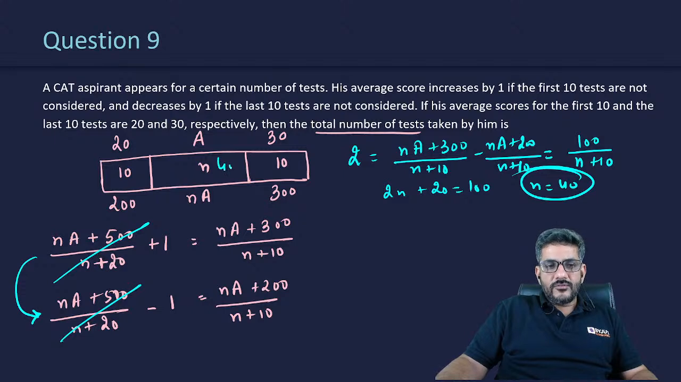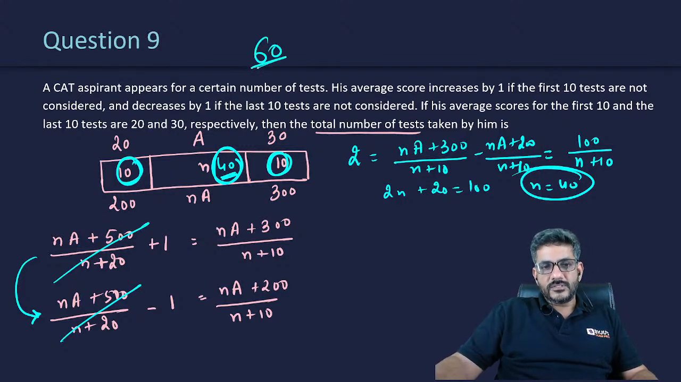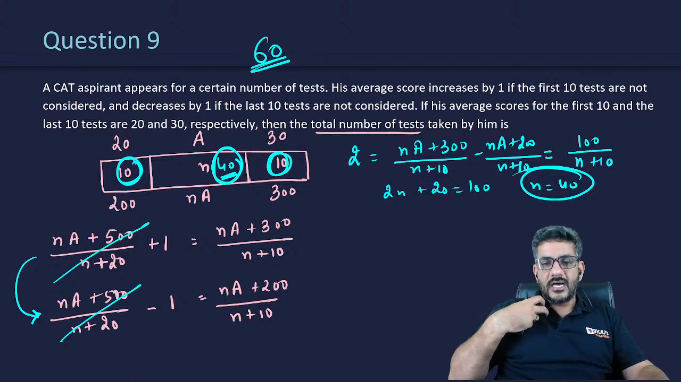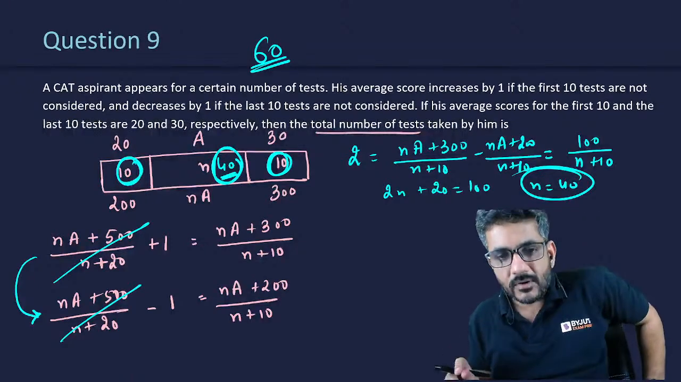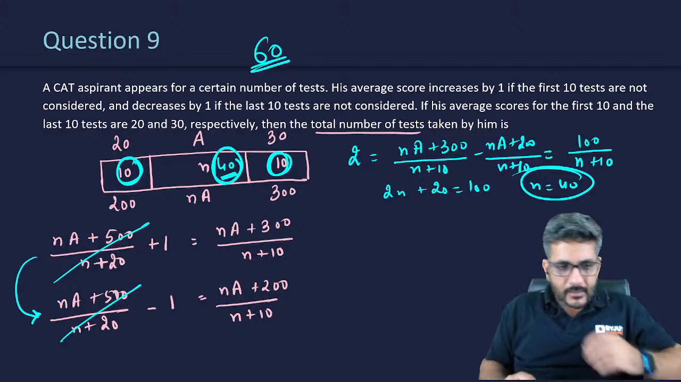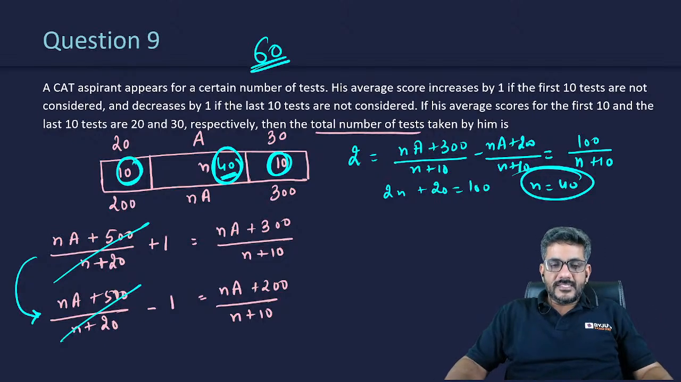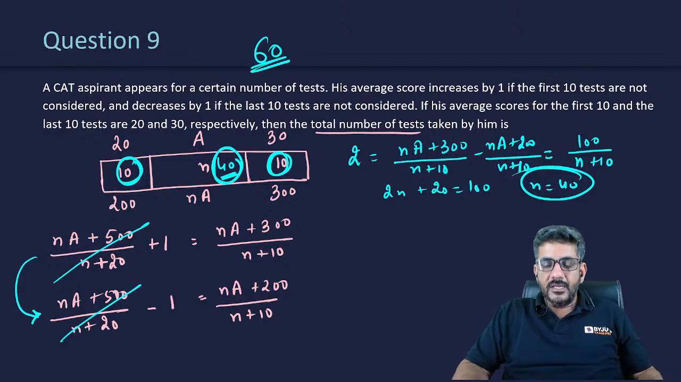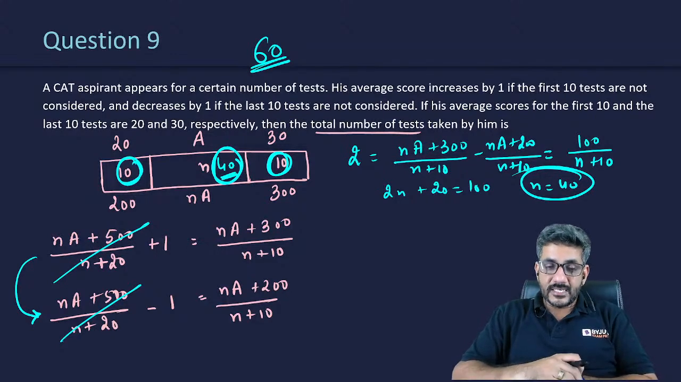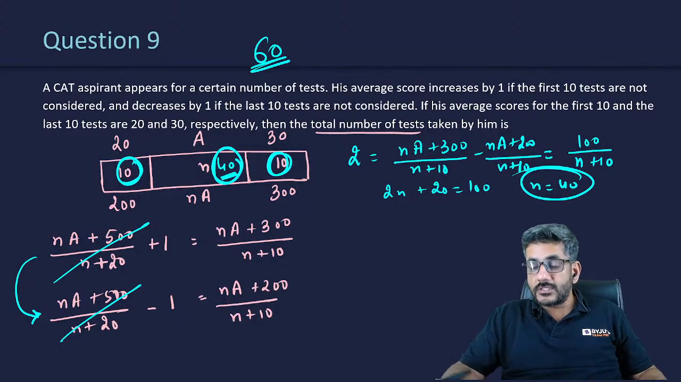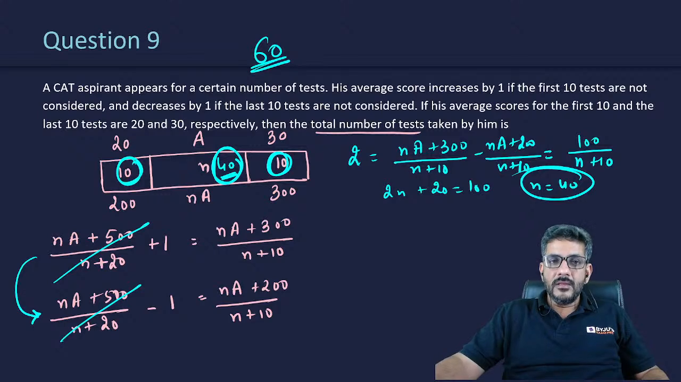If n is equal to 40, what can you say? 40 tests are here, 10 tests are here, 10 tests are here, so the total number of tests is equal to 60. This is what the question is asking, what is the total number of tests taken? The total number of tests taken is equal to 60. Slightly lengthy question, I would say slightly difficult as well, probably not doable during the exam time, but yes,